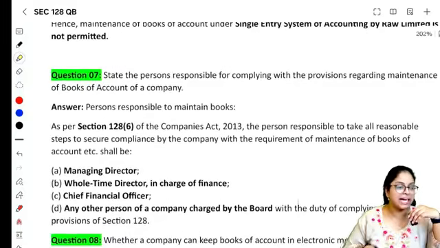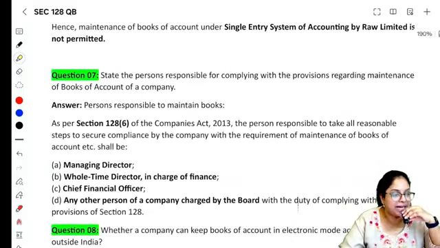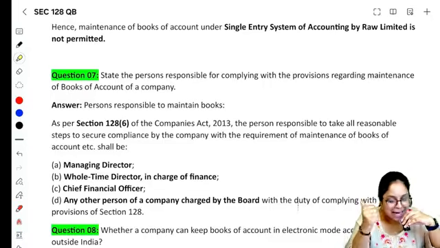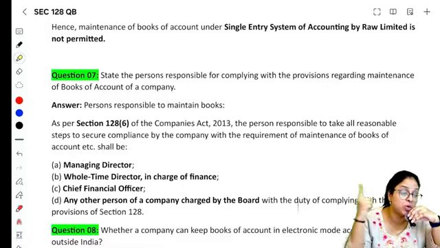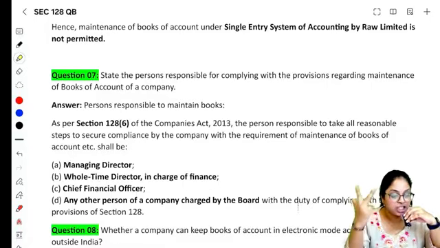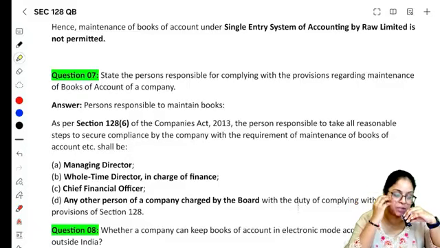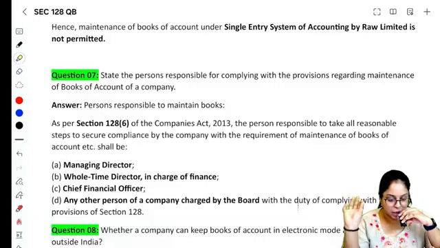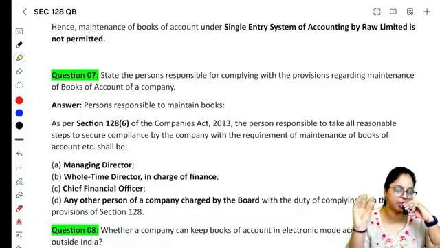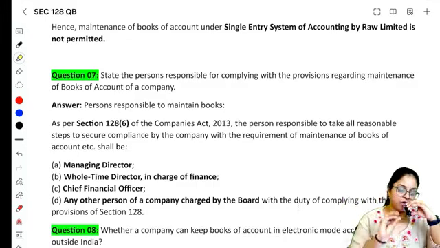அடுத்தது, state the persons who are responsible for maintaining and complying with the provisions regarding maintenance of books of accounts. Section 128 comply பண்றதுக்கு யாரெல்லாம் responsible means managing director, whole time director who is in charge of finance, chief financial officer, and any other person of the company who has been charged by the board with the duty of complying with the provisions of section 128. These guys will be responsible, and if they don't fulfill their duty, they will be punishable starting from 50,000 up to 5 lakh rupees.